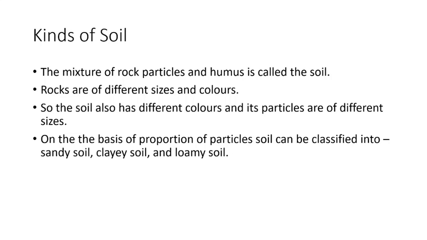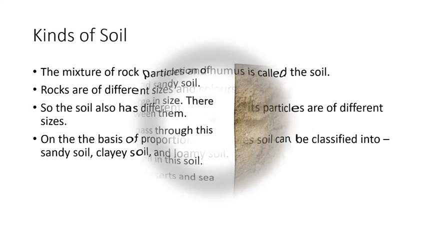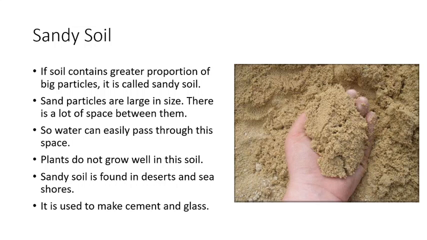That first one is sandy soil, second one is clay soil, and last one is loamy soil. On the basis of proportion of particles, soil can be classified into three. That first one is sandy soil. If soil contains greater proportion of big particles, it is called a sandy soil.